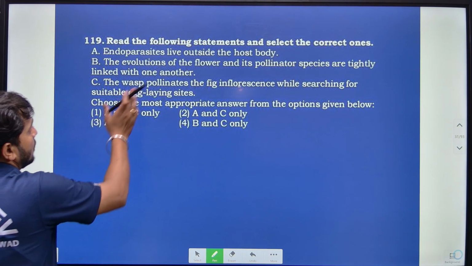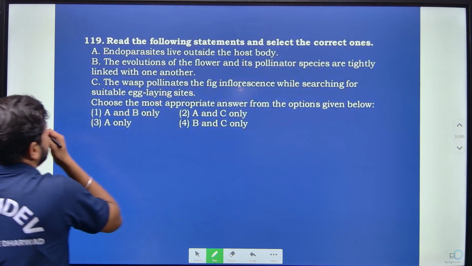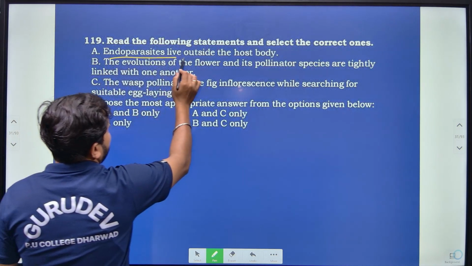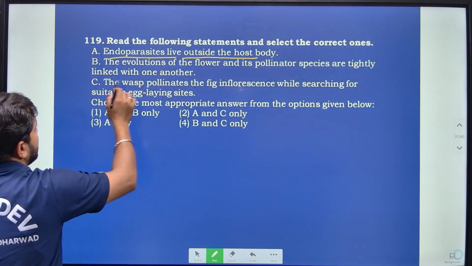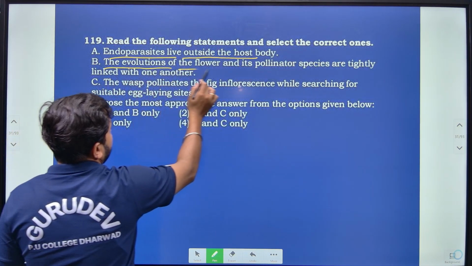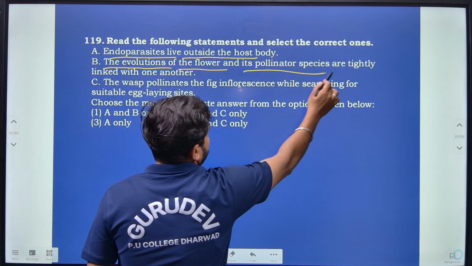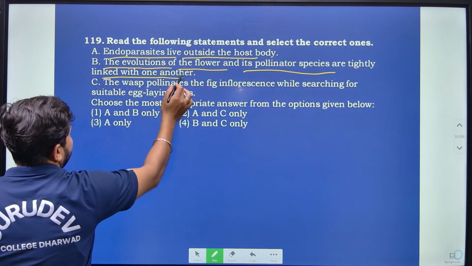Then read the following statement and select the correct options. Endoparasites live outside the host body. Then the evolution of the flower and its pollinator species are highly linked with one another.